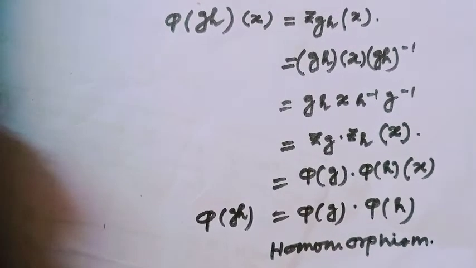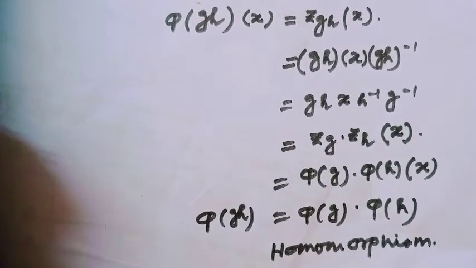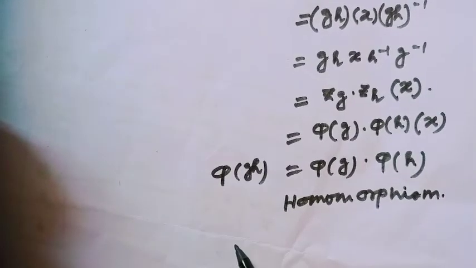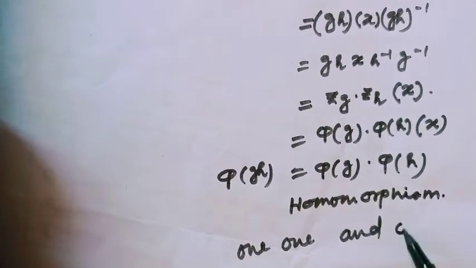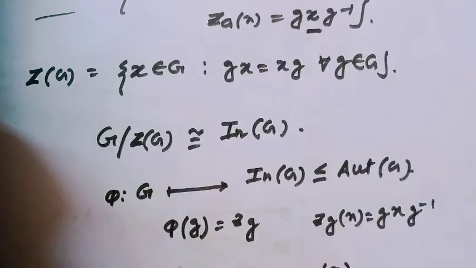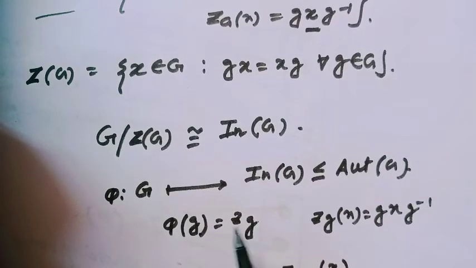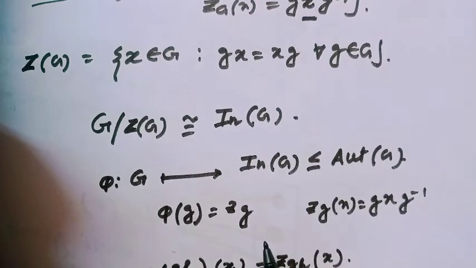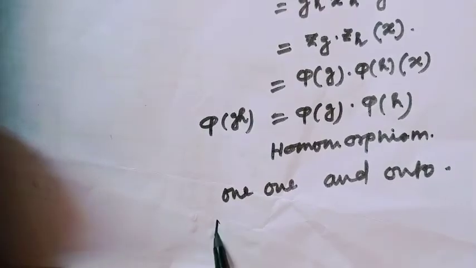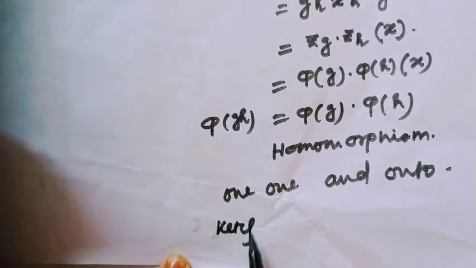Well, now we have to prove this mapping is bijective. That means we have to prove one-one and onto. Notice this mapping is always onto, because for every Zg we always get a pre-image. Now let's see the kernel of phi.